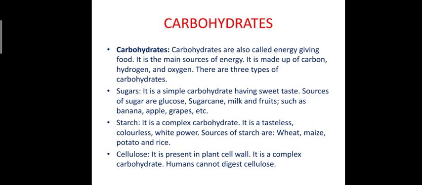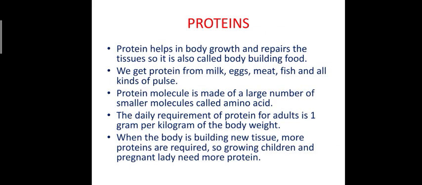Sugars are basically the simplest type of carbohydrate. Sugars are simple carbohydrates and are generally sweet in taste. Next is starch. It is a complex carbohydrate, and cellulose. Cellulose is a plant cell wall carbohydrate.